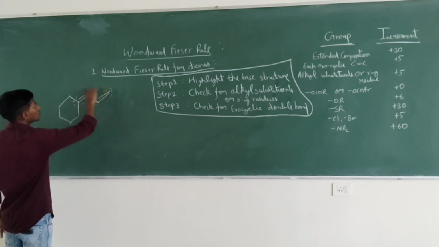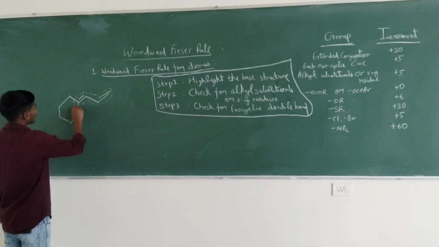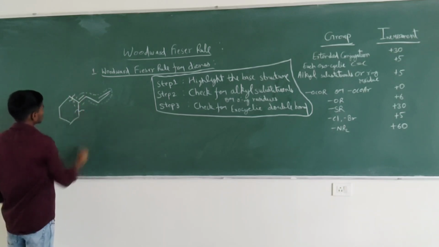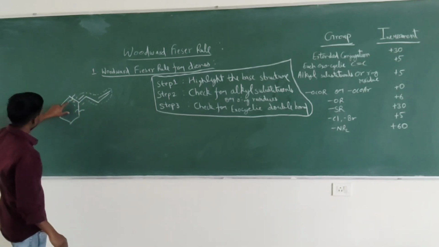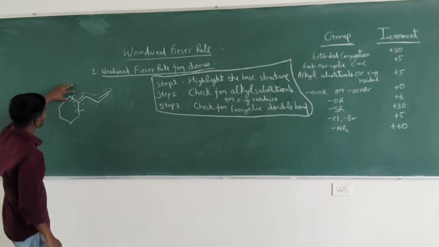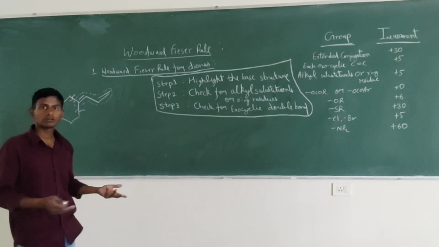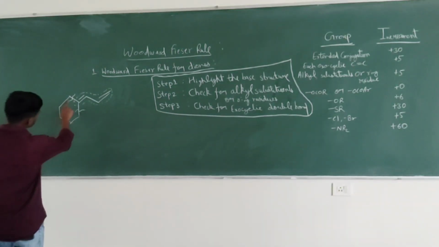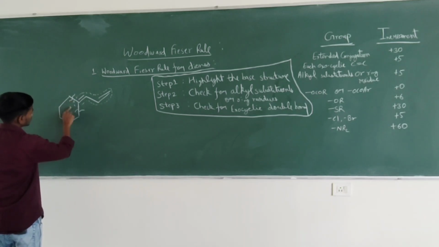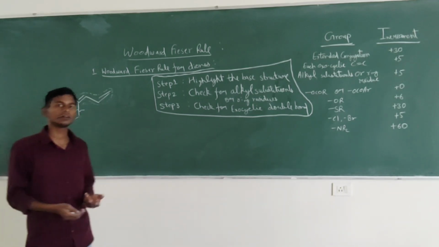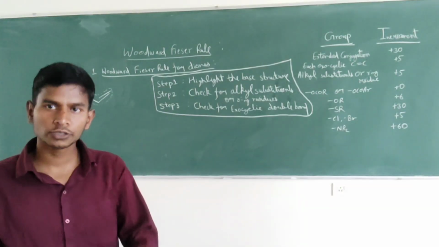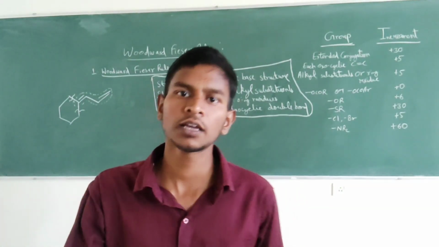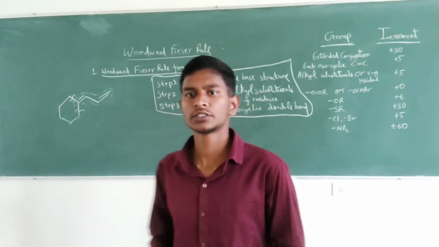Now here there is no substituent. Here we can see that there are two substituents. Now we can call these two alkyl substituents as well as ring residues. What is the difference between alkyl substituent and ring residue? This substituent is forming a ring, a closed ring, and this substituent is also forming a closed ring. So these two are ring residues. We can also call these alkyl substituents, but more particularly, we can say these are ring residues.